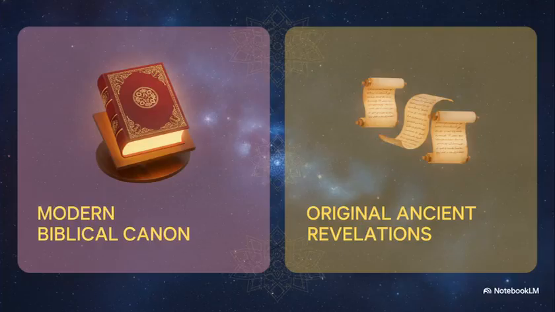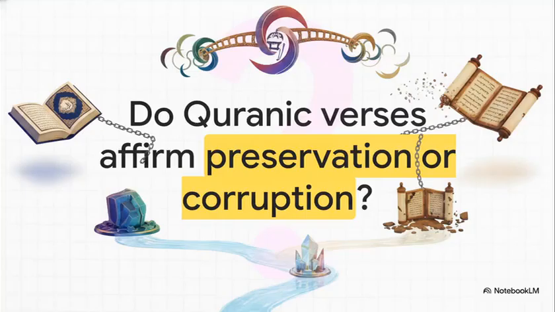This perfectly illustrates the crux of the communication breakdown between the two sides. On one hand, the Christian apologist views the Quranic affirmation as a broad endorsement of the biblical canon as we know it today. But on the other hand, the Muslim apologist views the Quran as offering a very specific partial affirmation. It confirms the pure, original, uncorrupted messages given to Moses and Jesus, but definitely not the entire historical transmission that followed. And that leads us directly to our third essential question regarding these ancient texts.